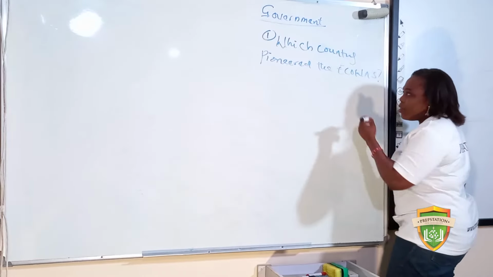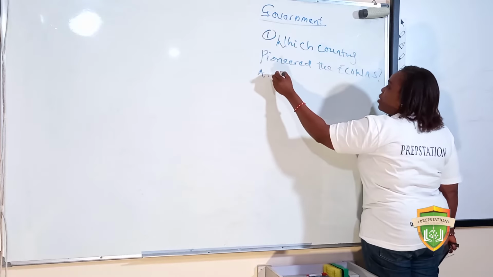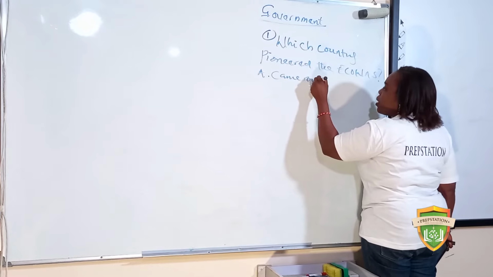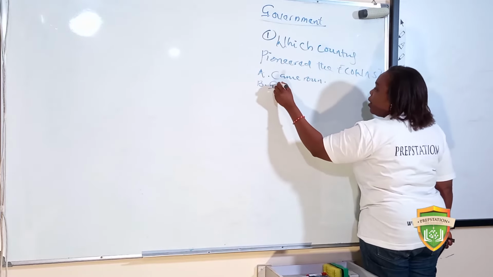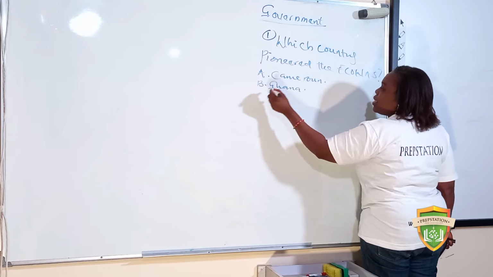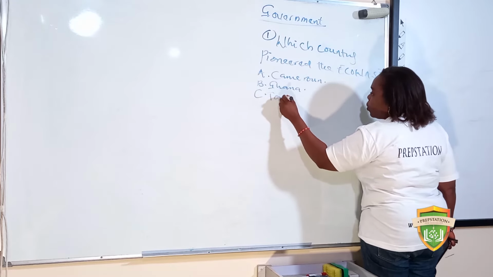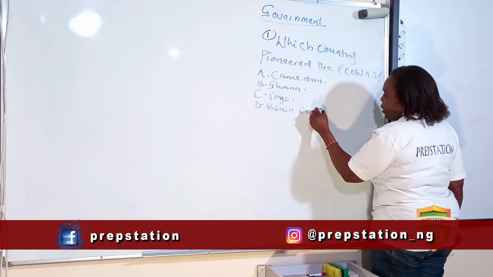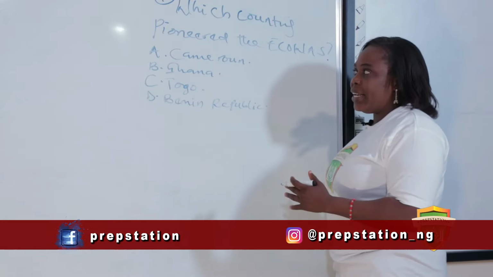If you see a question, now we have an option. A, we have Cameroon. B, we have Ghana. C, we have Togo. And D, we have Benin Republic. When you see a question like this, what comes to your mind?